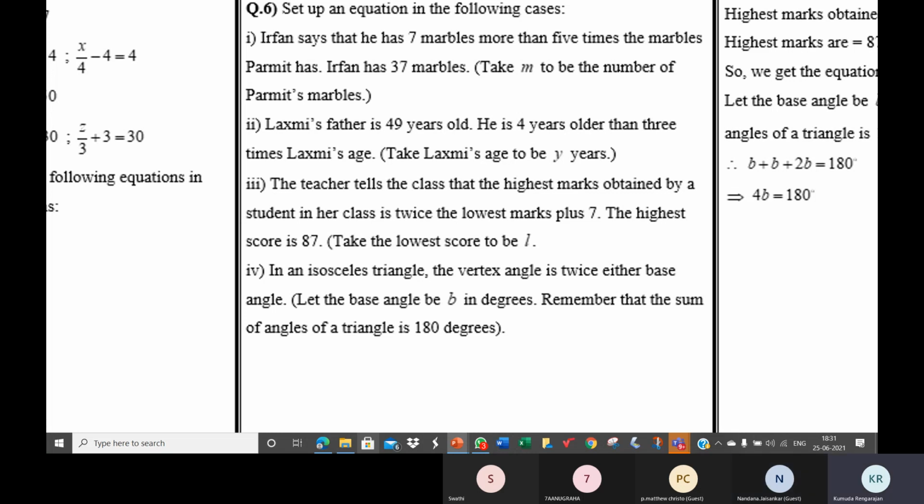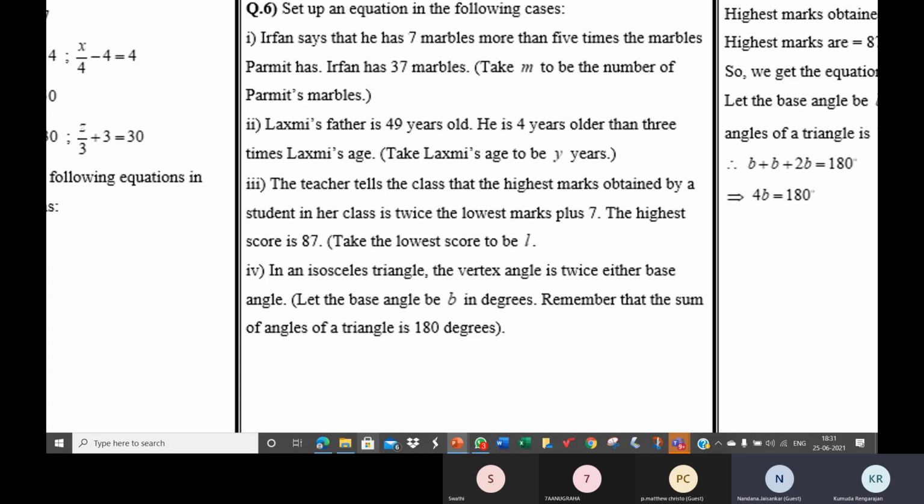Take the lowest score as L and the highest score is 87. Yes, L into 2 plus 7. L into 2 plus 7 is equal to what? The highest score. Ma'am, the marks obtained by A is equal to 87.